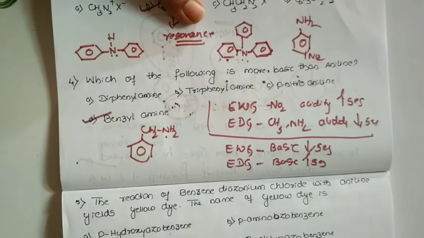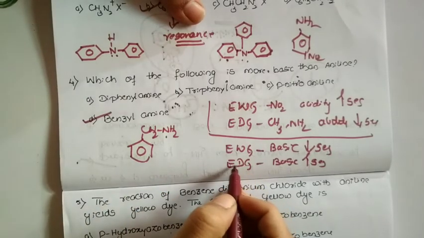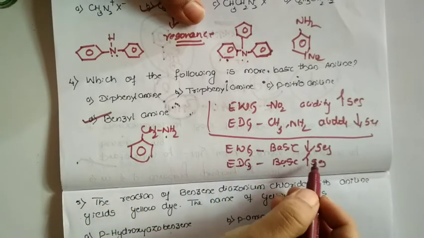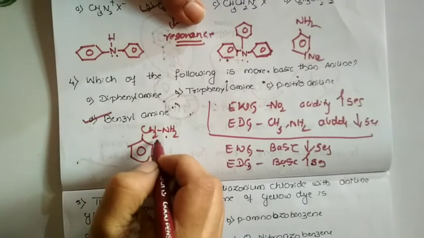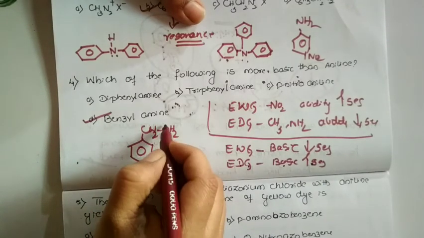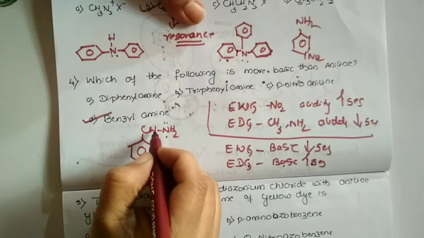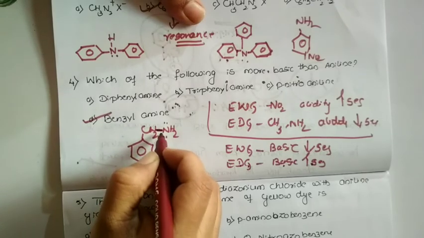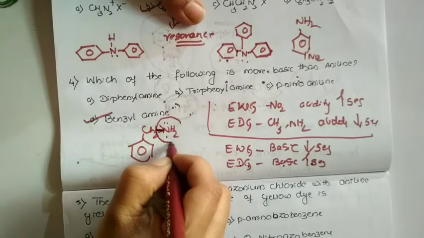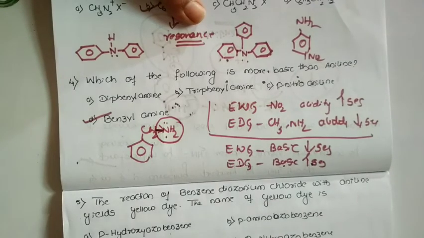Why? Dear students, I just told you that whenever an electron donating group is present, basicity increases. See, this CH2, which is bonded with the amine, is an electron donating group. So it donates electrons towards the amine. As the electron density on the amine or nitrogen increases, its capacity to donate increases. A Lewis base is one which is an electron donor, as we know. So basicity increases. Now the question comes, why not diphenyl, why not triphenyl?